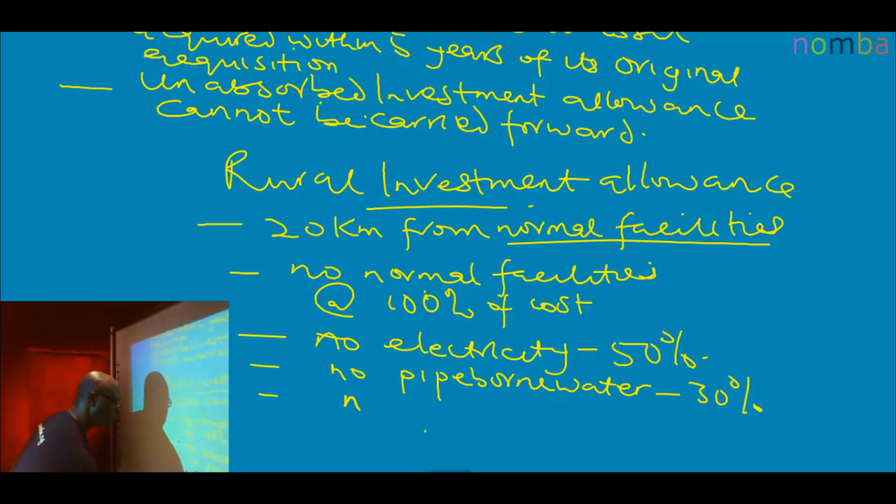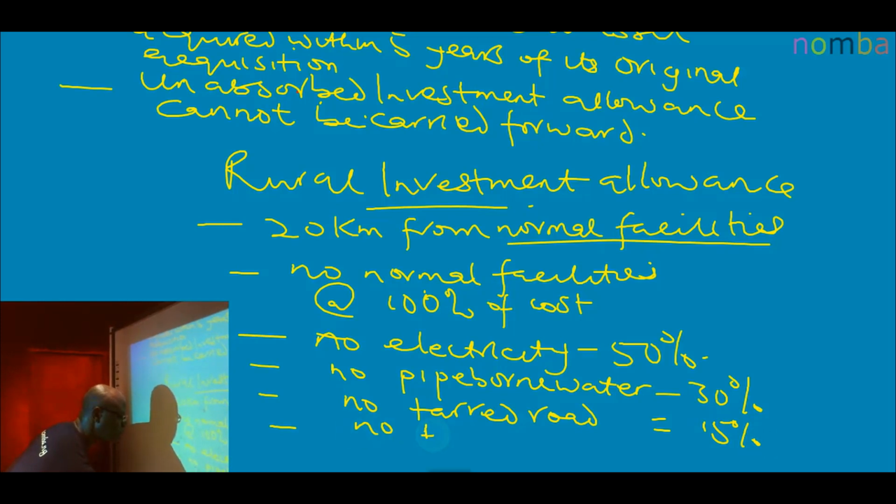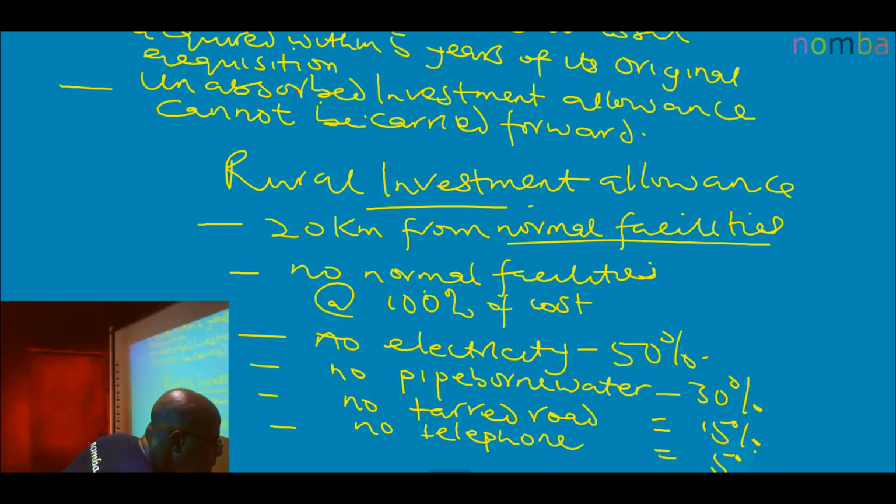Where there is no tarred road, 15% of the cost of providing it. And where there's no telephone, though this one has been overtaken because everybody now has at least a GSM handset, no telephone is equal to 5%.